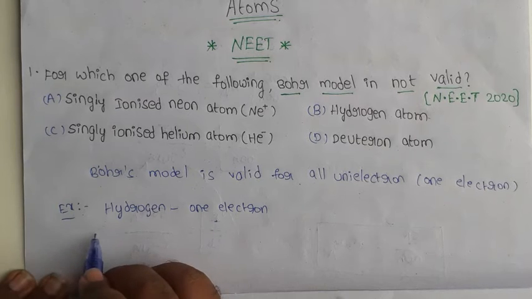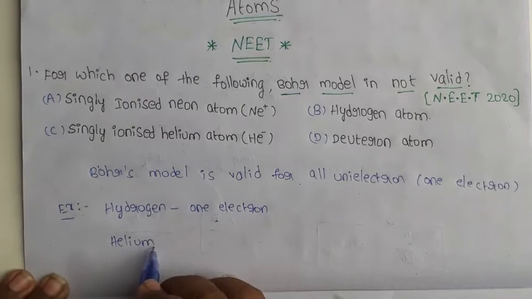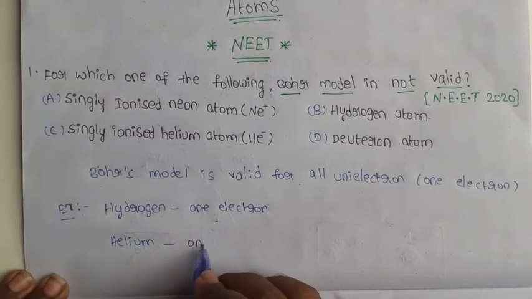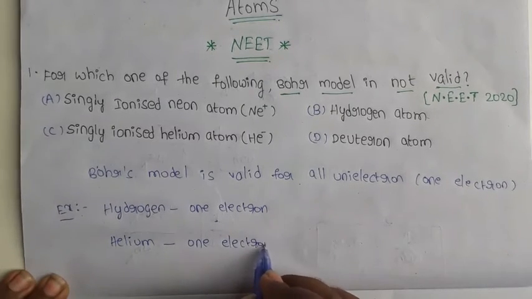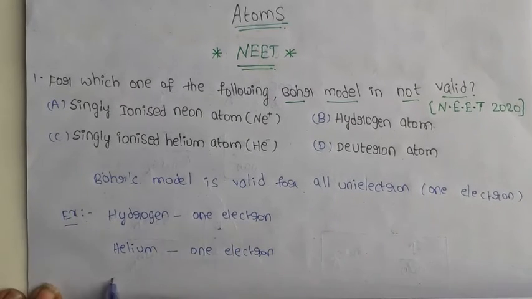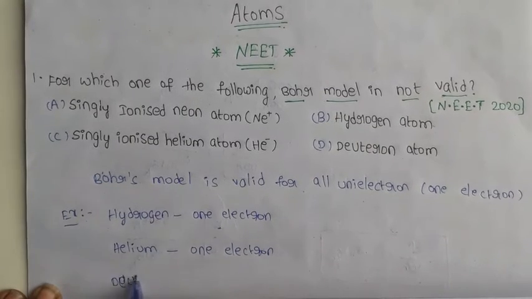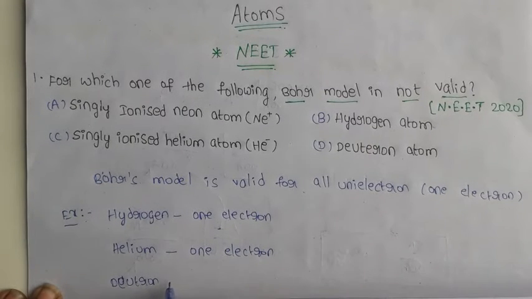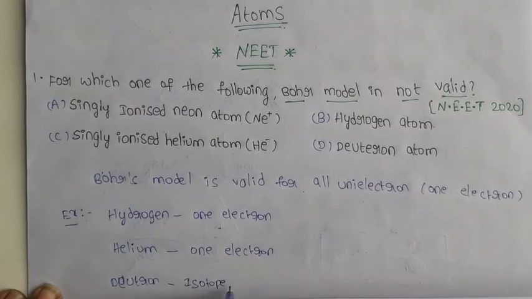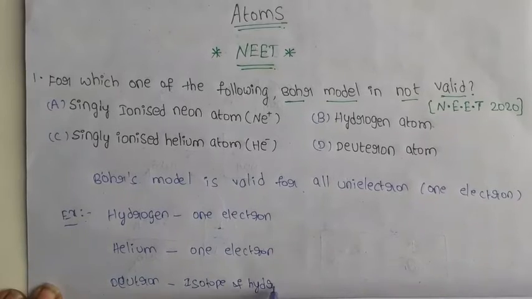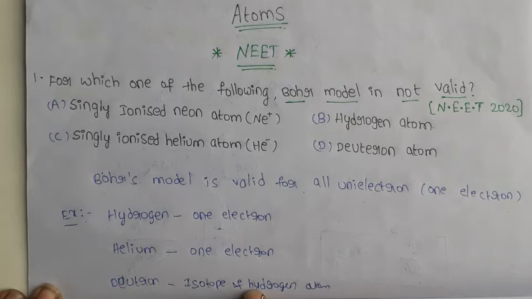Next, helium. This is also valid. Why? Because it also has only one electron present. Deuterium: deuterium is an isotope of the hydrogen atom, so it contains only one electron. So these are valid for Bohr's model.